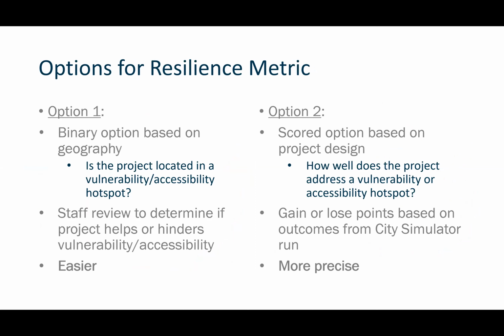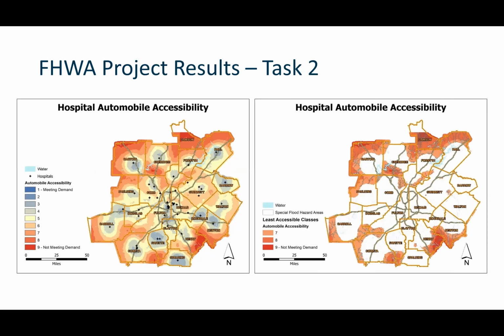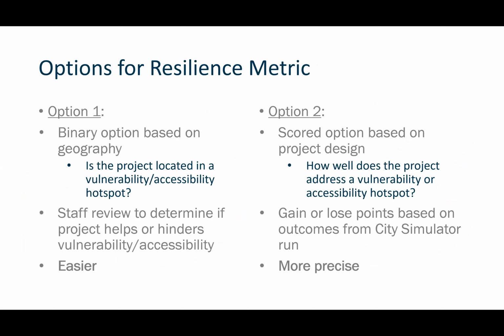Right now we've kind of narrowed it down to two options. The first one is simply based on geography. So is the project that we are trying to evaluate located in one of those hotspot areas? On the map on the right here, is it located in one of the red areas? If it is, it's probably going to help. That's kind of the assumption that we have to make. If you're widening a road or something like that, it might help accessibility. It's not guaranteed to help. It definitely could hinder. But our option here is kind of a yes or no score. So is it located in the hotspot area?